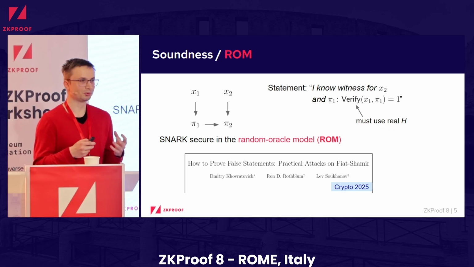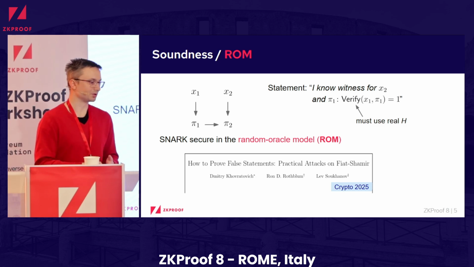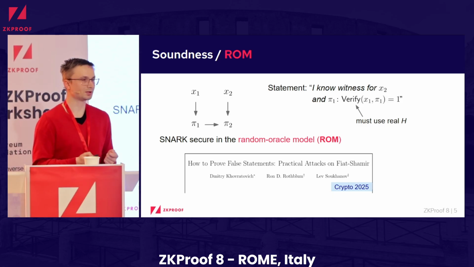And its security proof is in the Random Oracle model, but they show an attack where you can compute an accepting proof for a false statement, and importantly, these statements need to involve evaluations of the hash function h, which is the case also for recursion. So I think with these two motivations, clearly it would be nice if we can have some soundness guarantees for some concrete hash function.